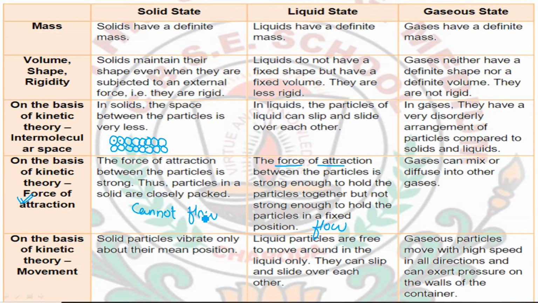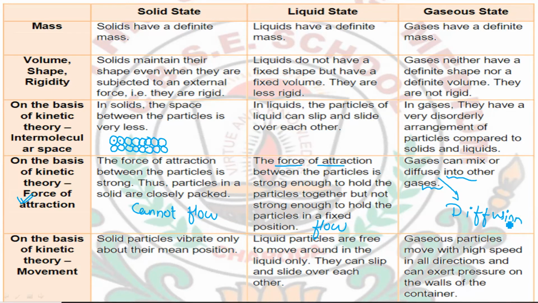Next, gases can mix and diffuse into other gases. What does this mean? This means that due to the very low force of attraction between the particles of gases, they can easily mix with other gases, and it does not make a big difference. The mixing of a gas with another gas is known as diffusion. This process is known as diffusion.